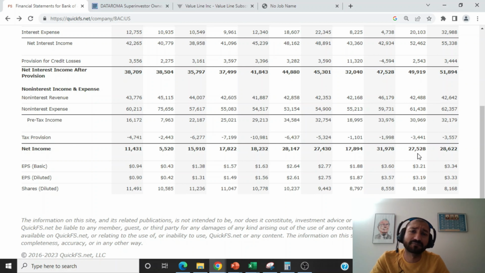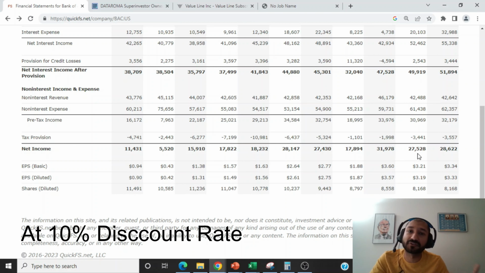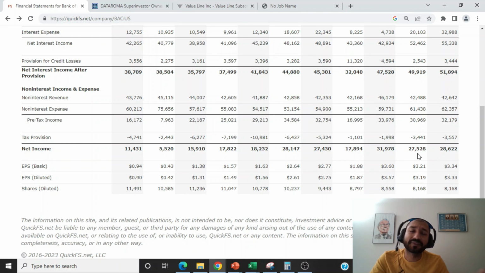Now, if we compare this $275 billion with the company's current market cap, which is about $227 billion, we can see that the company's market cap is lower than the company's intrinsic value. In other words, Bank of America is an undervalued security. The difference between the intrinsic value and the market cap comes out to about $48 billion, which is about 17.5%. So using a conservative estimate of a zero-growth perpetuity model, the company's intrinsic value came out to about $275 billion. And with that, we can see that the company's current market cap is about 17.5% below its intrinsic value.